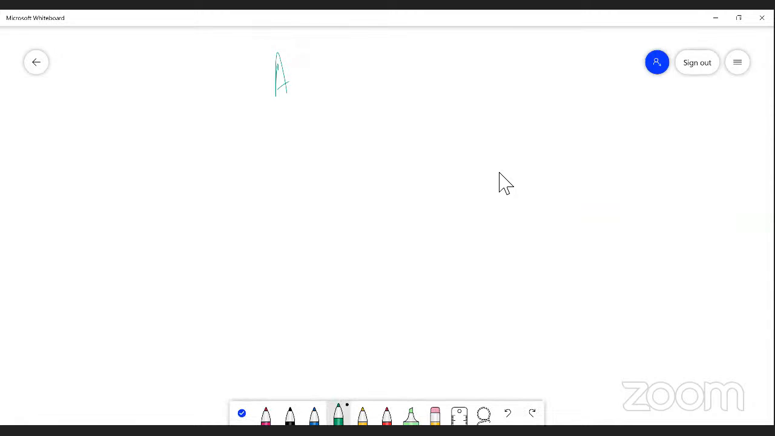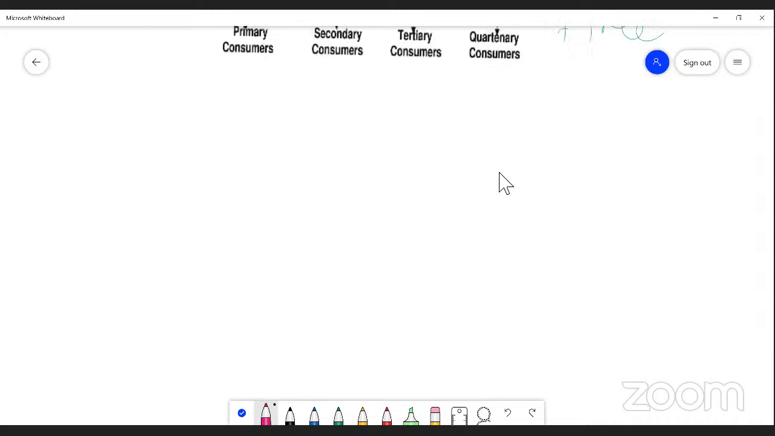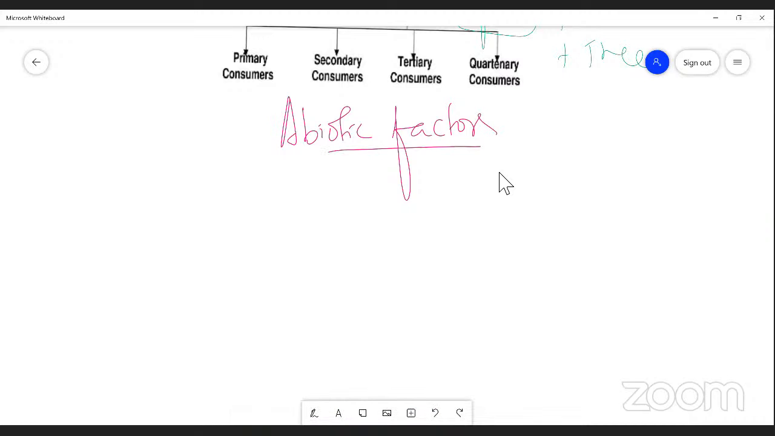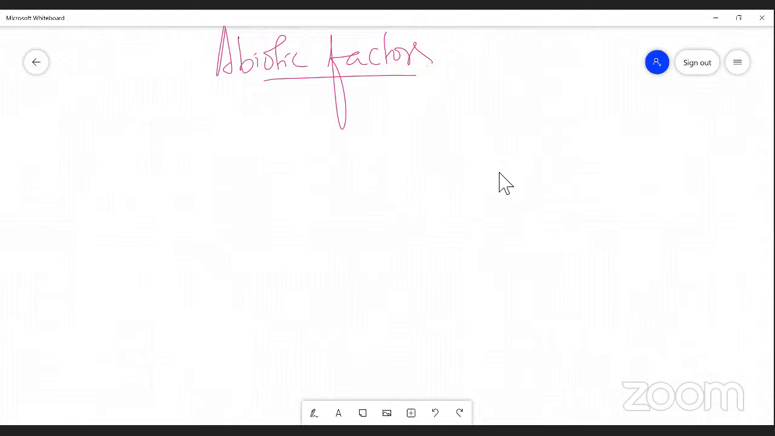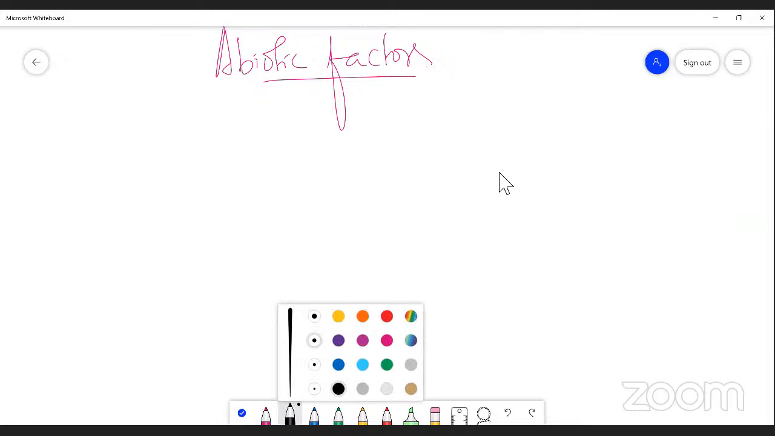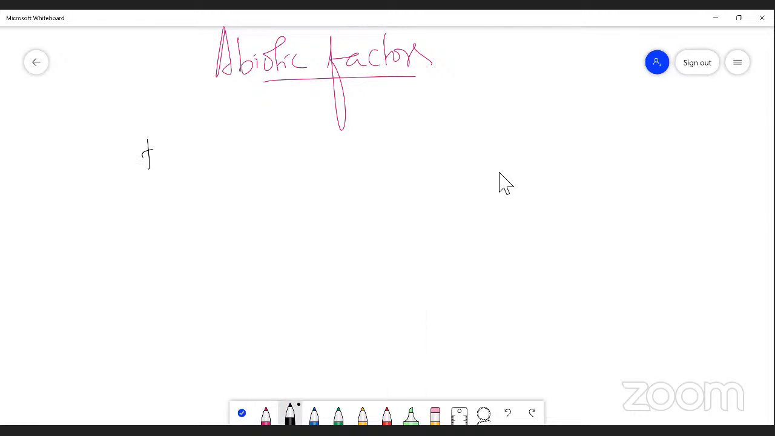Dear student, please follow me. It is a very important area. Abiotic factors are nothing but non-living components. Particularly, there are several factors. The first category is the climatic factor, shortly CF. CF indicates climatic factor. The climatic factors are of several types.